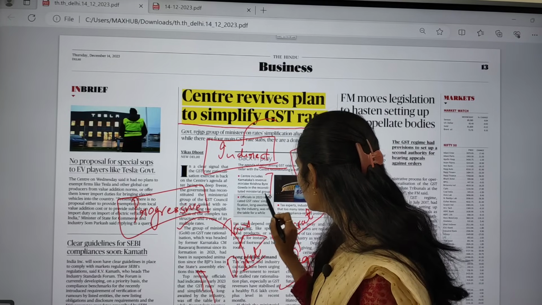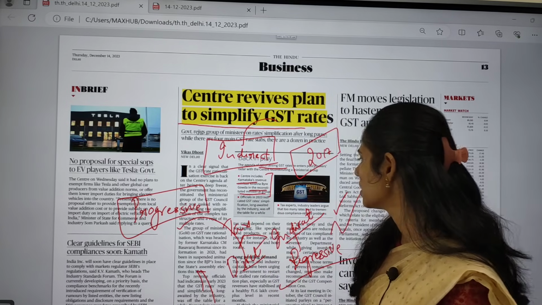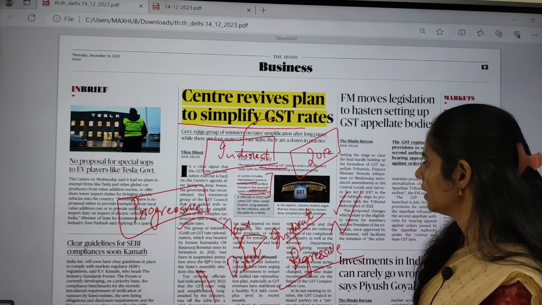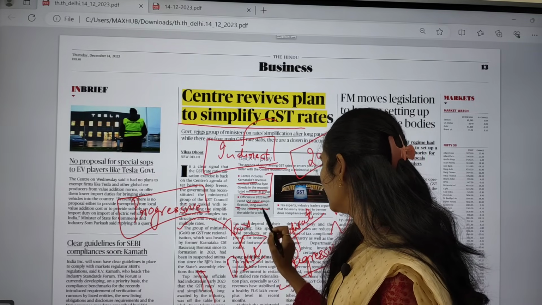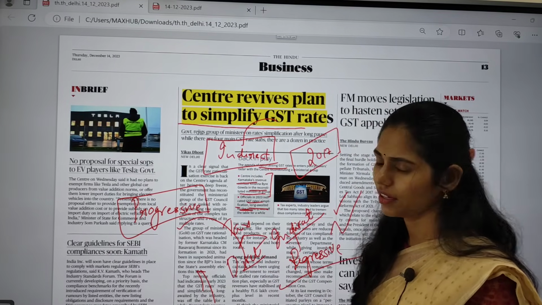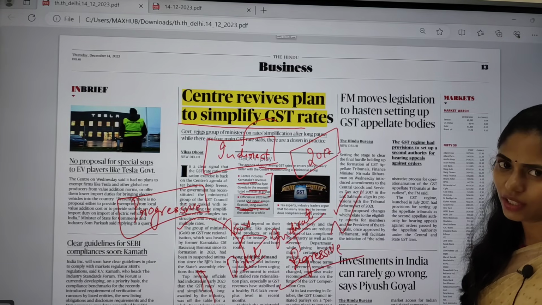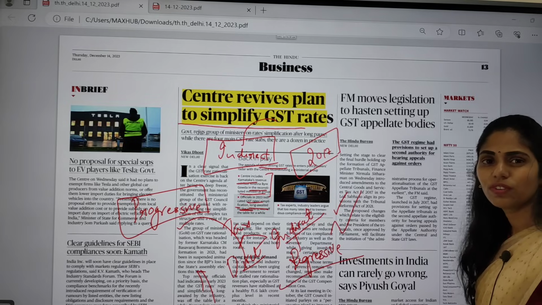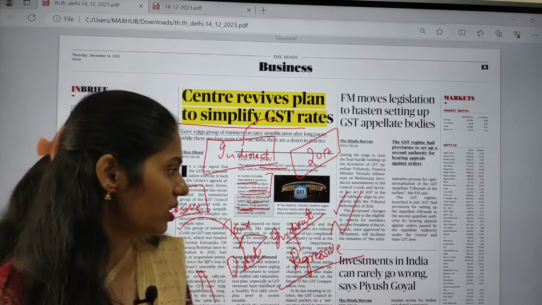The Center includes Karnataka's revenue minister in the reconstituted ministerial group, and officials in 2023 indicated GST rate simplification, long awaited by the industry, was stable for a while. Tax experts and industry leaders argue that too many rates lead to tremendous compliance burden. So we have to come up with simplification of the slabs. So this is about this topic.